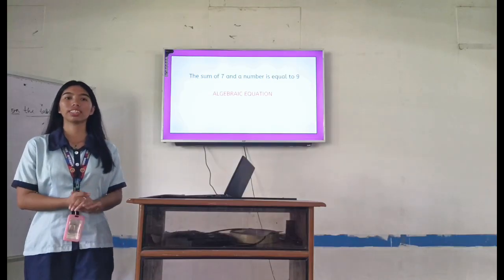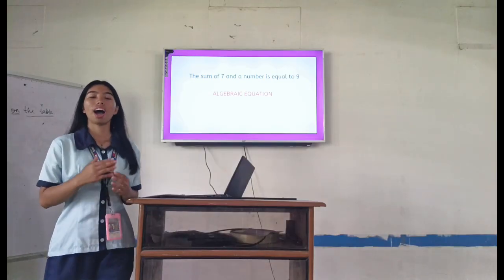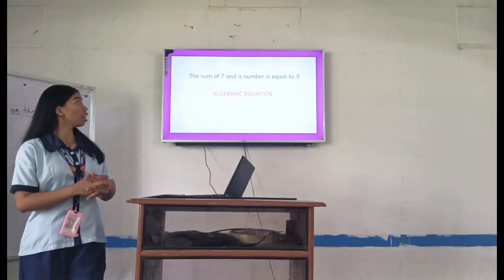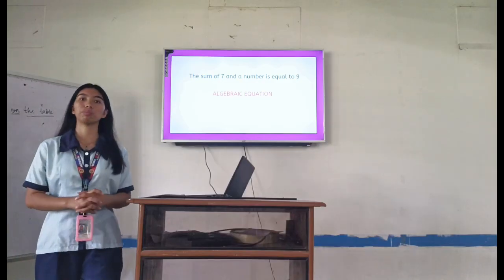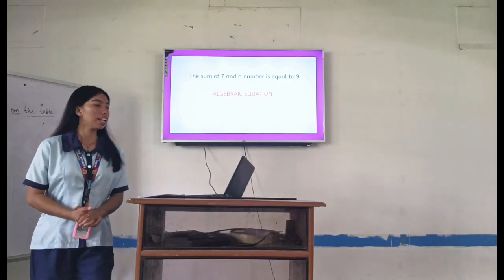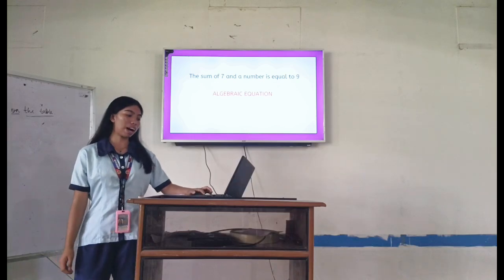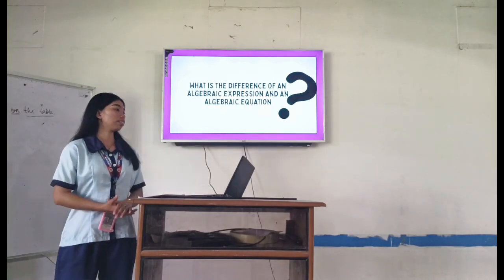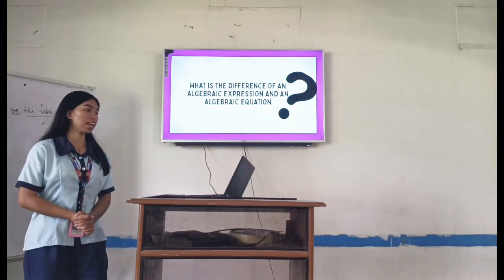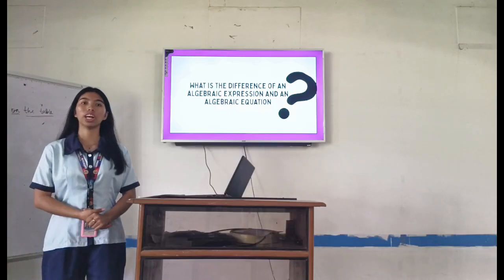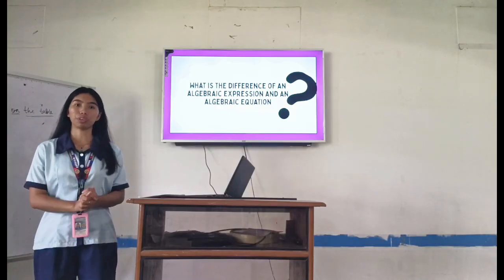Okay, now let's dig deeper to understand more about algebraic expressions and algebraic equations. Now let's differentiate between an algebraic expression and an algebraic equation. Let's first define what an algebraic equation is.